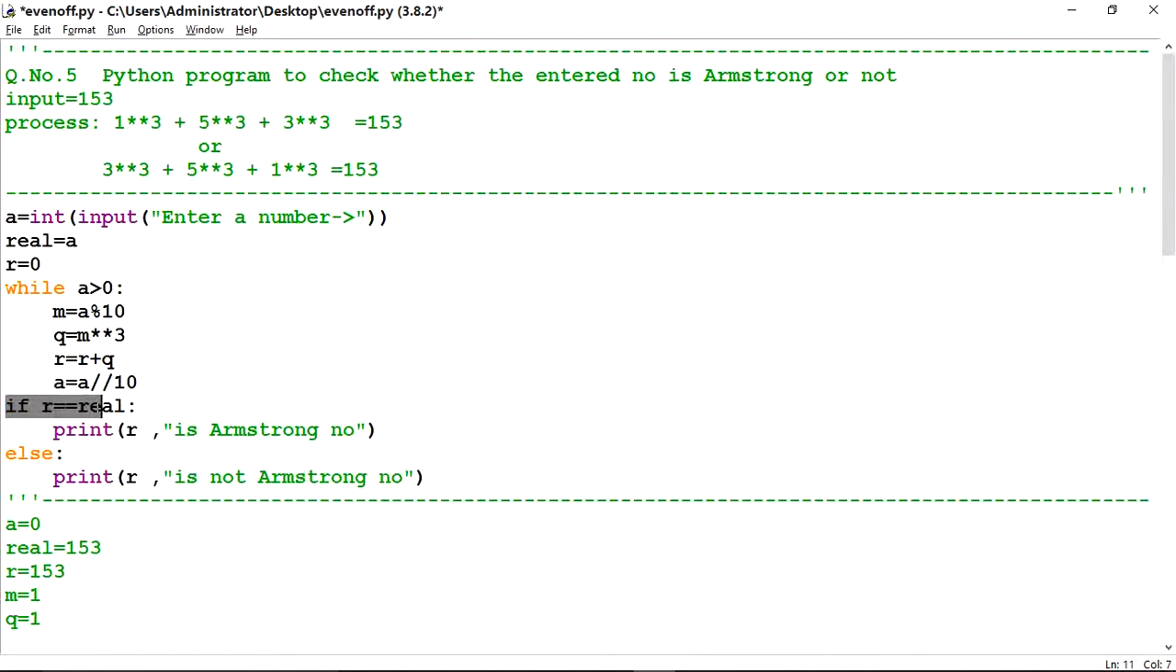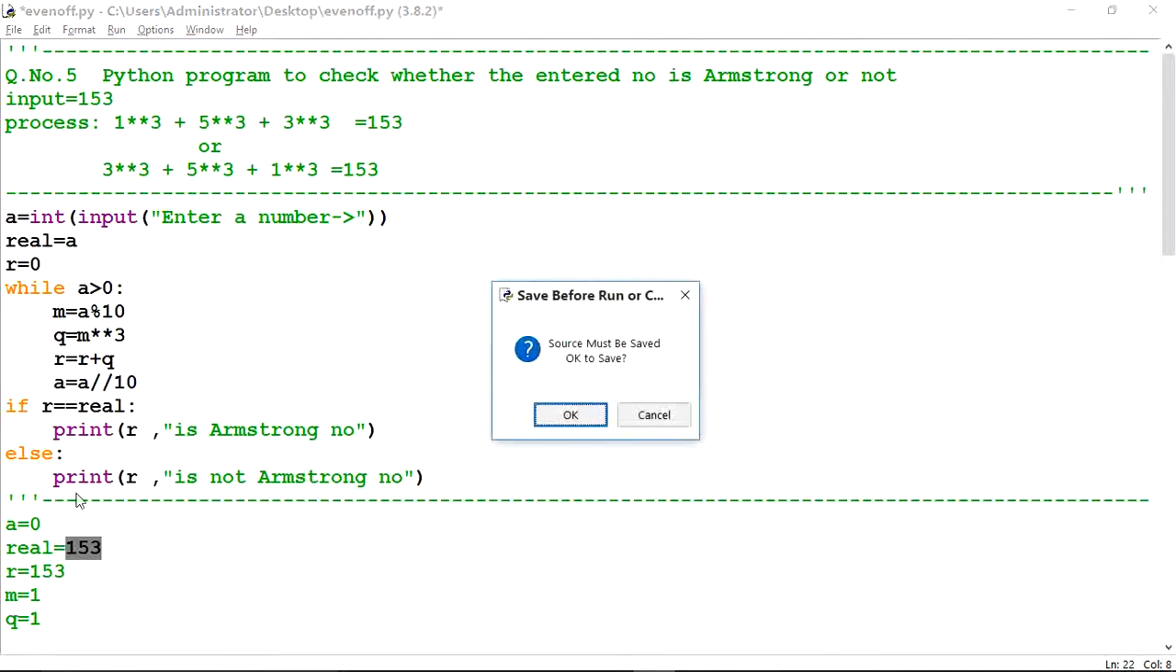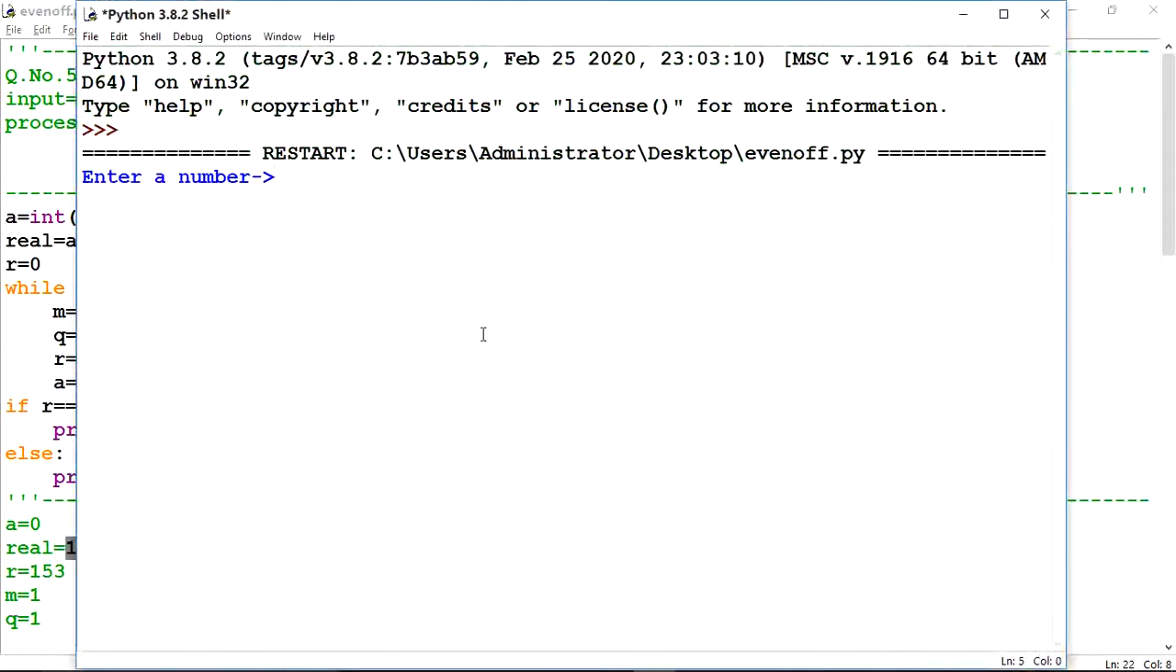Now check this condition: if R is equal to real. The value of R is 153 that we have calculated here, and the value of real is the actual value 153. Both are equal, that means it is an Armstrong number. It will not come to the else part. Now check the output. It is asking to enter a number: 153. Yes, 153 is an Armstrong number.